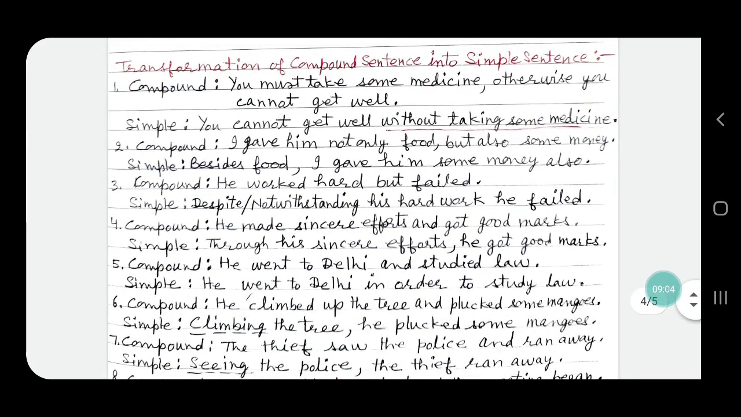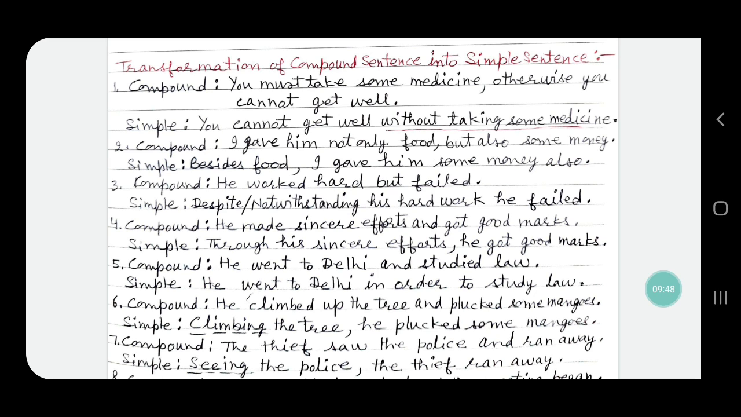Now let us study transformation of compound sentence into simple sentence. That means the rules we used earlier, we have to reverse those rules. Sentence number 1, the compound sentence is, you must take some medicine, otherwise you cannot get well. Otherwise is a coordinating conjunction, and we will have to change you must take some medicine into a group of words. So the simple sentence becomes, you cannot get well without taking some medicine.